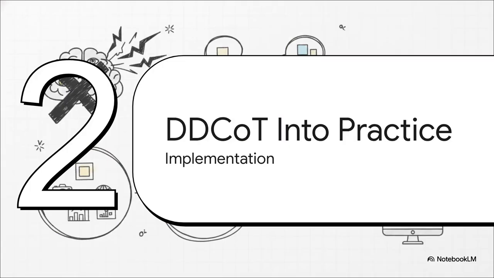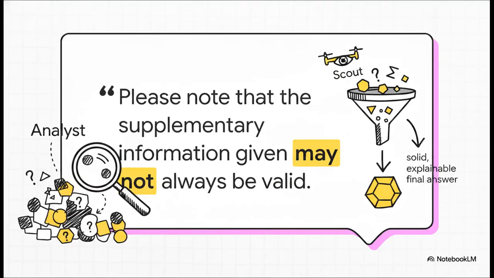Finally, Section 5, putting DDCoT into practice. So how do we actually tie the analyst and the scout back together at the end? The crucial point is found in the final integration prompt. It explicitly tells the LLM, please note that the supplementary information given may not always be valid. Please select valid information to form the rationale. This part is absolutely fascinating. We are instructing the analyst to remain critical of the scout. The LLM actively filters out bad data, validating the knowledge to construct a rock-solid final answer.